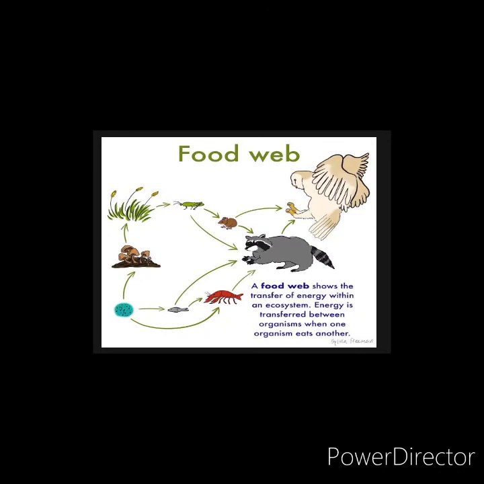Here you can see the microorganisms in the water eaten by the fish. The fish is eaten by the crabs. The crabs are eaten by the wolf. Now the microorganisms help the decomposers to decompose, and the decomposers help other plants to grow.